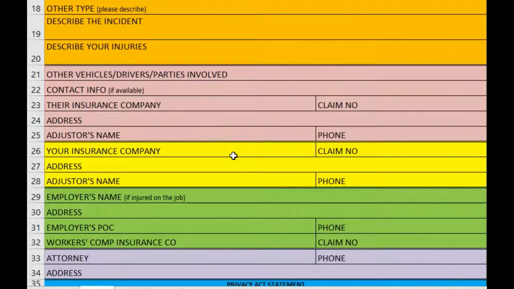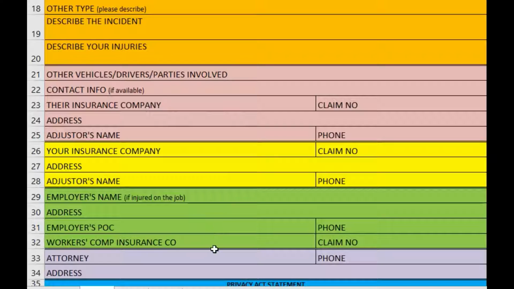Okay, 26 through 28 pertains to your information. Whatever happened in the motor vehicle, we need your insurance company's name. If there's a claim number, which you should have if you call, the claim number, and a phone number. Now, if it was just a well-being check, you may not have a claim number because you're thinking, oh, I'm not going to file a claim. You still need to fill this information out even if you don't file a claim.